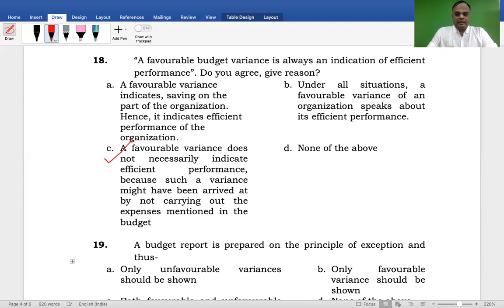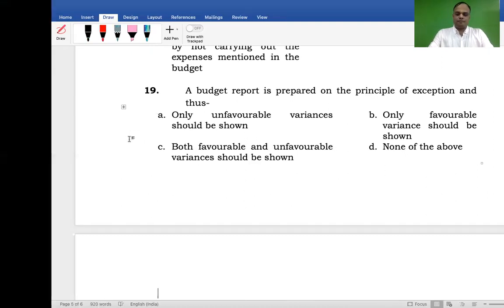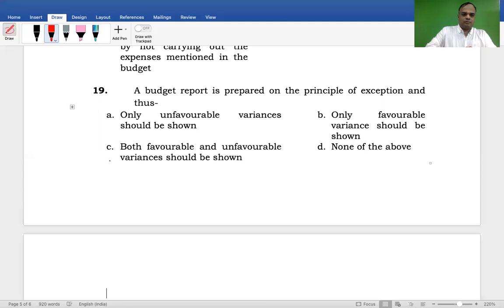Next. Here, a budget report is prepared on the principle of exception, and thus A, only unfavorable variance should be shown. In the budget report, only unfavorable variance alone should be shown. B, only favorable variance should be shown. C, both favorable and unfavorable variance should be shown. D, none of the above. You have to express both favorable and unfavorable variance.